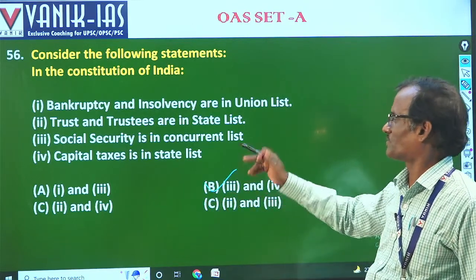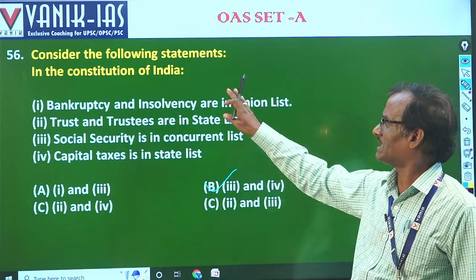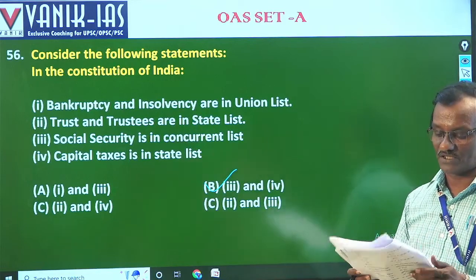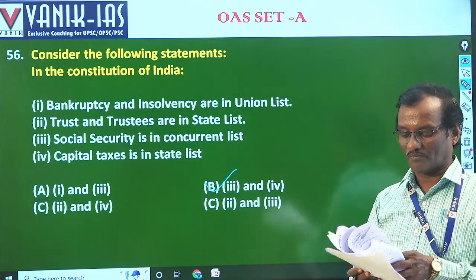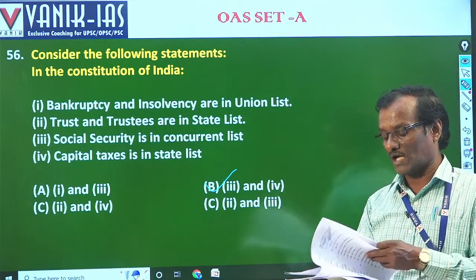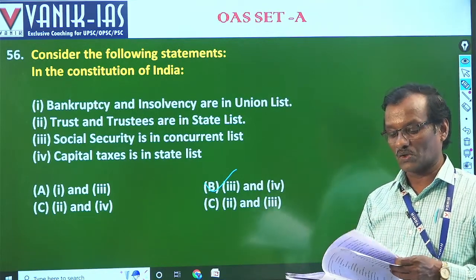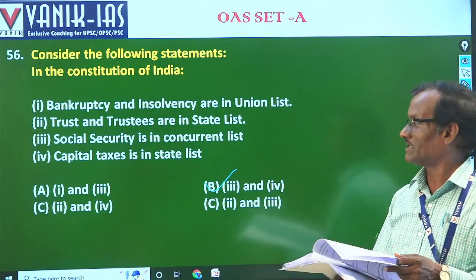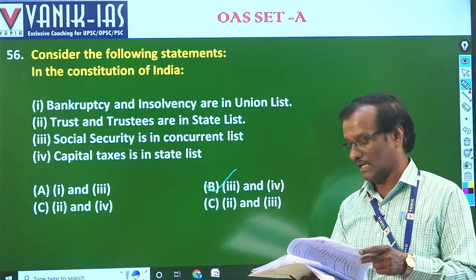I'm still confused, what does it mean? Because it is not mentioned which is correct and which is incorrect. If you see the exact question, it was not mentioned whether it will be incorrect or correct. If it is correct, then it will be 3 and 4. If it is incorrect, then it will be 1 and 2.